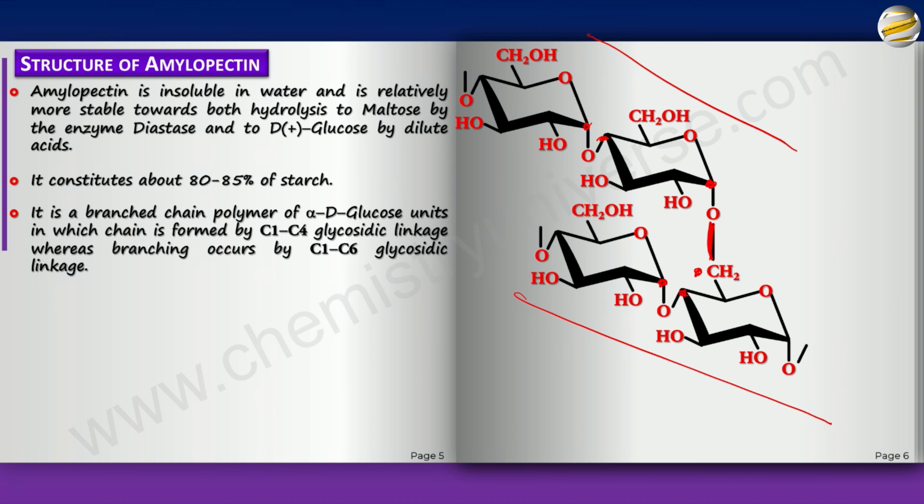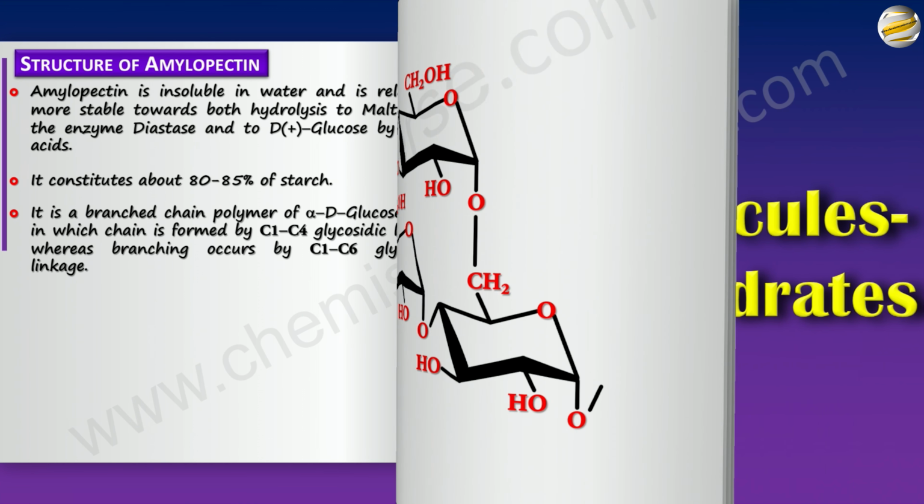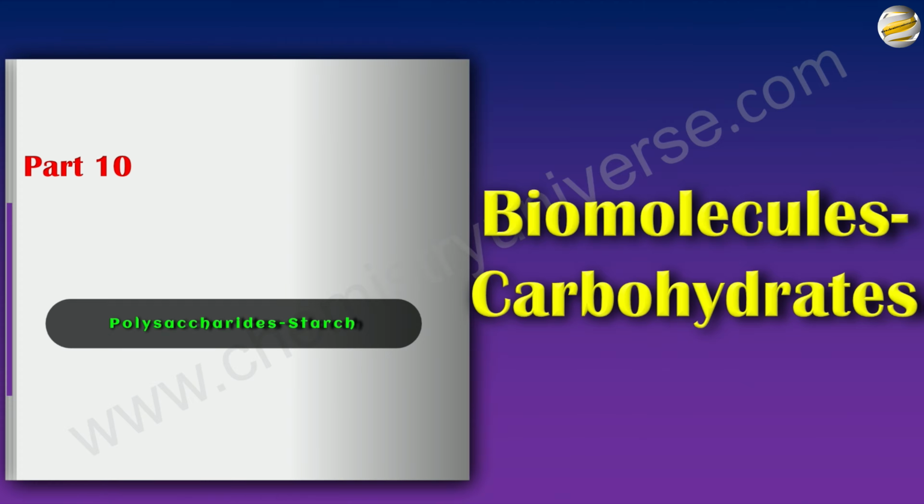So every few lengths, the C6 will start forming a branch. So it's actually a branched structure. C1 to C4 for each chain, then branching occurs between C1 to C6. And that, by the way, is starch.